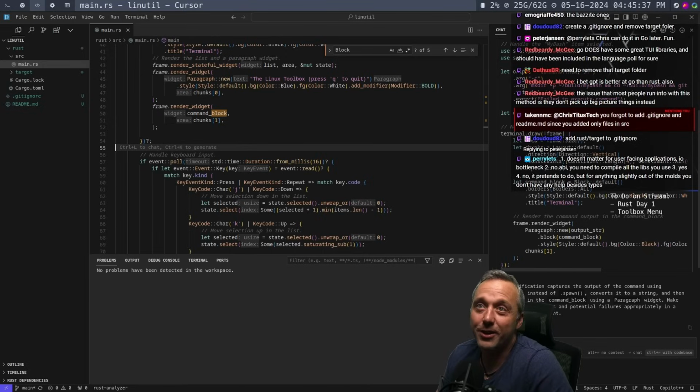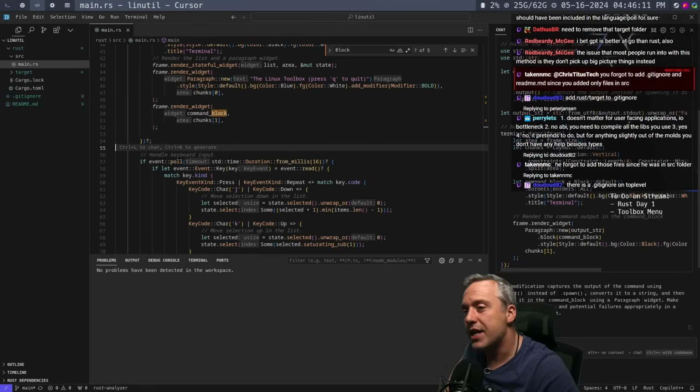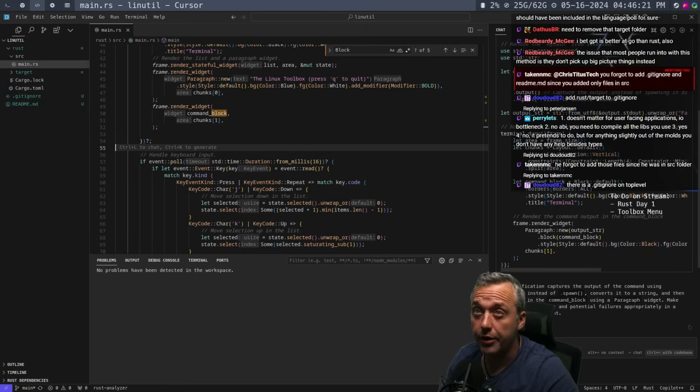So that's why I do what I do. Go does have some great TUI libraries. Yeah. But I think it was Bubble Tea we looked at earlier, Redbeard, that was just amazing. It looked beautiful. And I get that. I bet GPT is better in Go than Rust as well. Probably. Yeah, I like both. I'll probably give Go a shot here in a bit. But right now I at least want to learn the basics of Rust, just to get a bearing, so when I stare at some Rust code, I'm not completely lost.